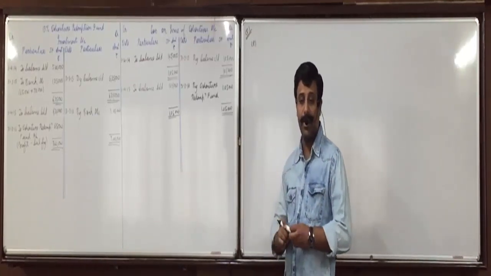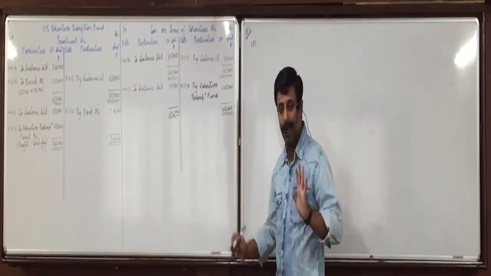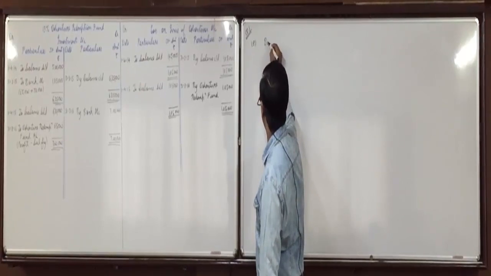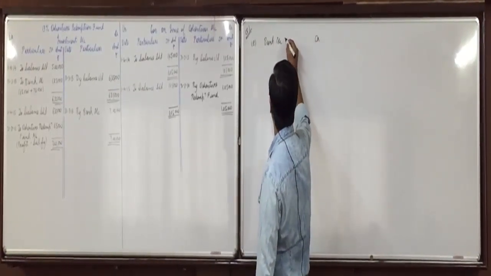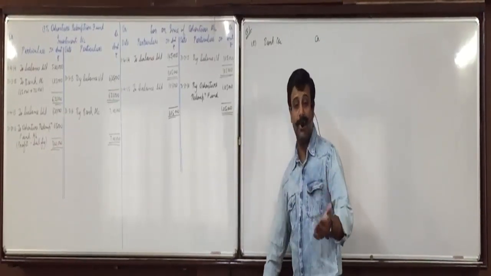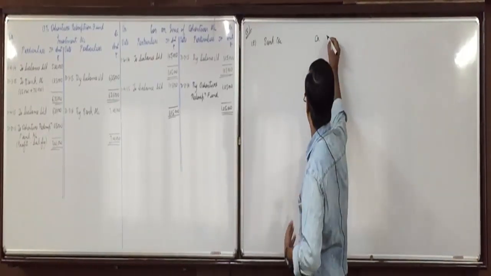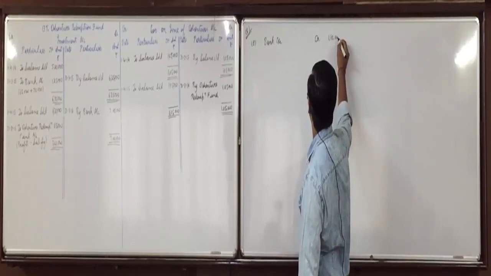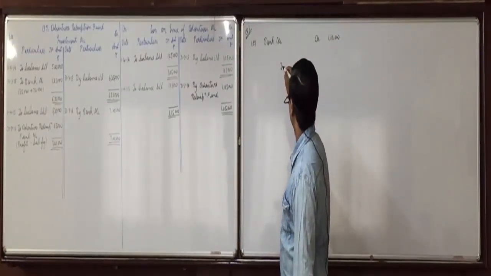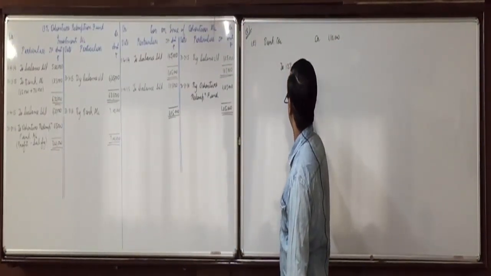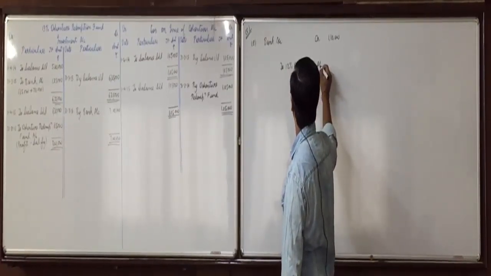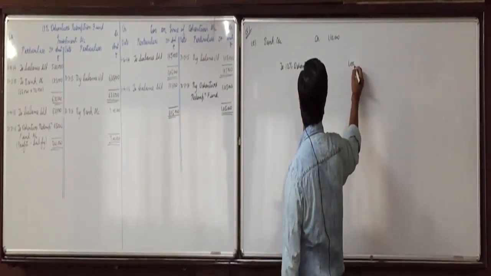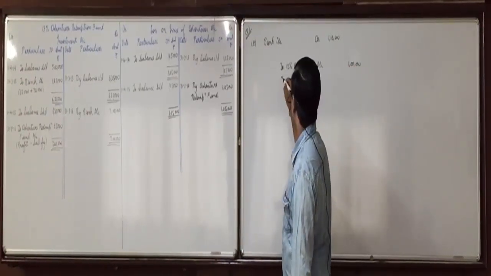First of all, we'll pass the entry of issue, giving one line in between. Bank account debit. Now the amount we will receive includes premium. So 1 lakh plus 10%, we will receive 1 lakh 10,000. Leaving 1 lakh to 12% debentures account with the face value, to securities premium account 10,000.